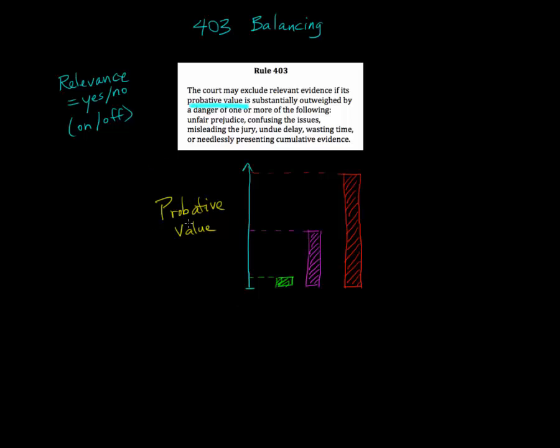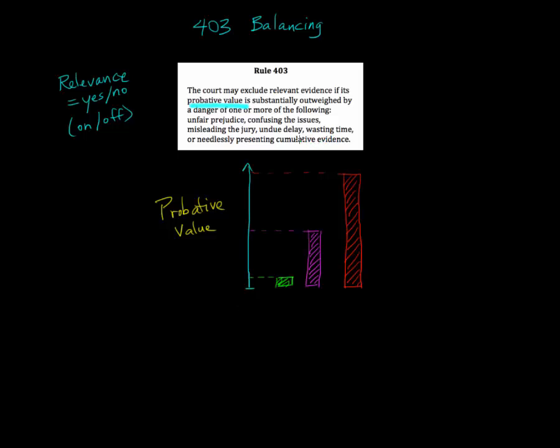So that's what probative value means. But what do we do with the probative value? Well, Rule 403 says that the court may exclude evidence, even if it's relevant, if the probative value of that evidence is substantially outweighed by a danger of one of these things, right? Unfair prejudice, confusing the issues, misleading the jury, undue delay, wasting time, or needlessly presenting cumulative evidence.